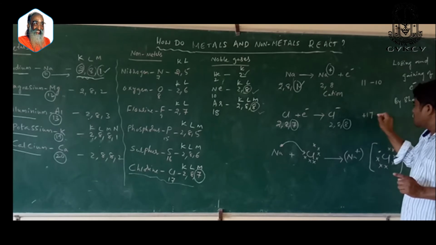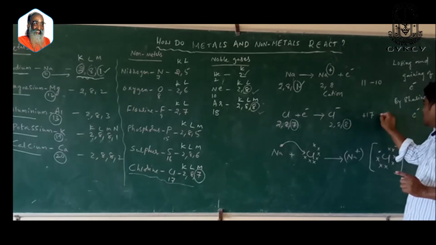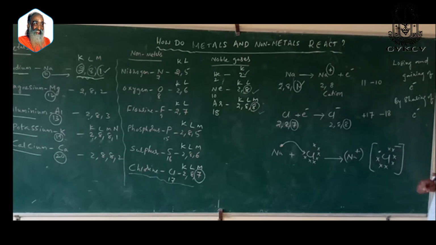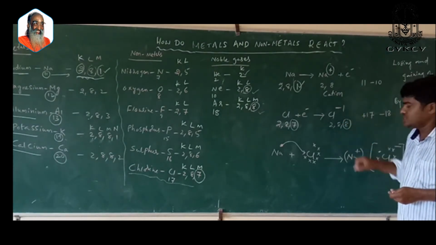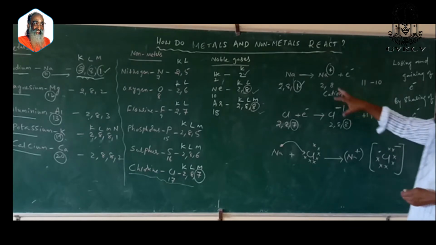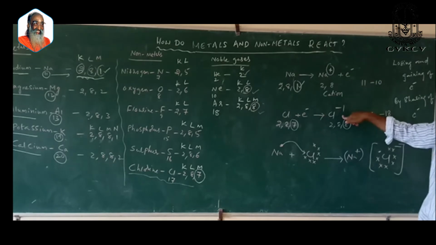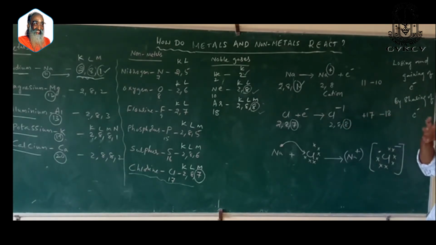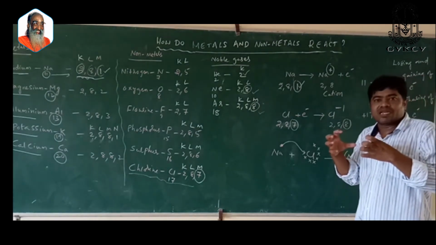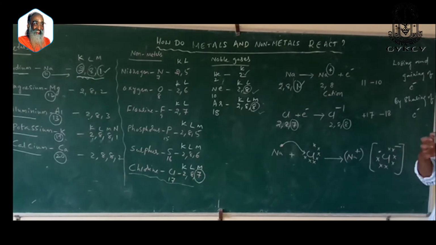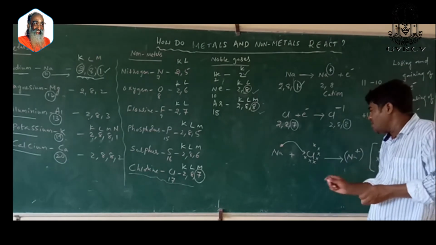After gaining 1 electron, how many protons are present? Initially there are 17 protons. How many electrons are there now? 18 electrons. Plus 17 minus 18 is minus 1. That's why chlorine got a negative charge. So these are oppositely charged ions: sodium has attained a positive charge, chlorine has attained a negative charge. Oppositely charged ions attract each other and are held together very strongly by a strong electrostatic force of attraction. This is nothing but an ionic bond.